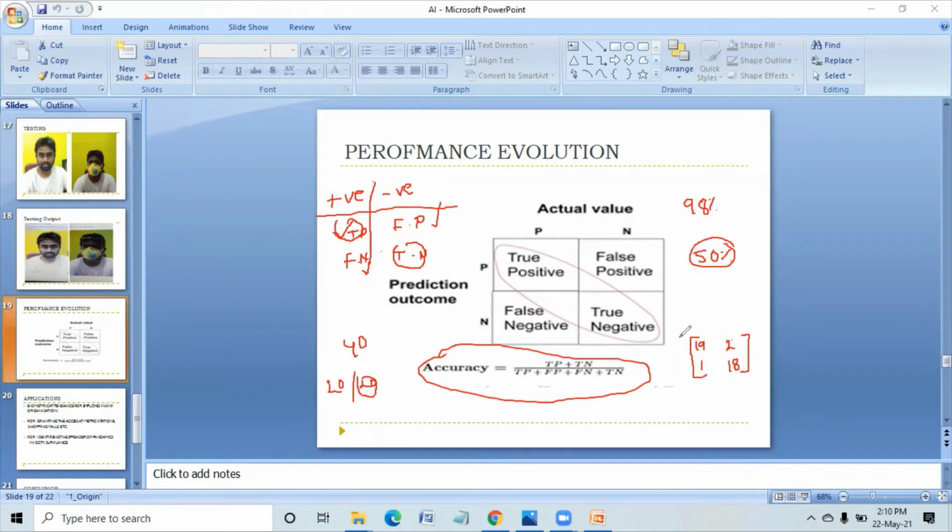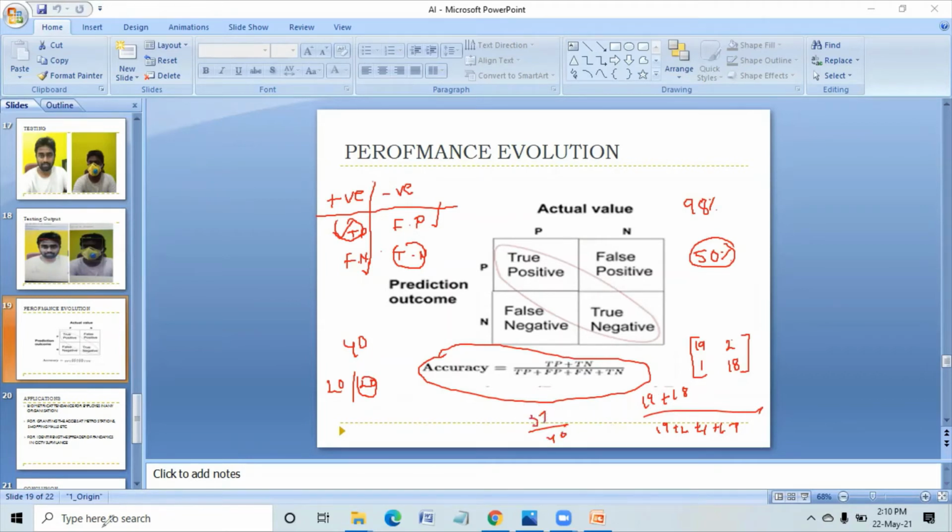So by taking this confusion matrix, we have to calculate the accuracy. See how to calculate this: 19 plus 18 by 19 plus 2 plus 1 plus 18. So in the denominator we have 40, numerator we have 37, right?